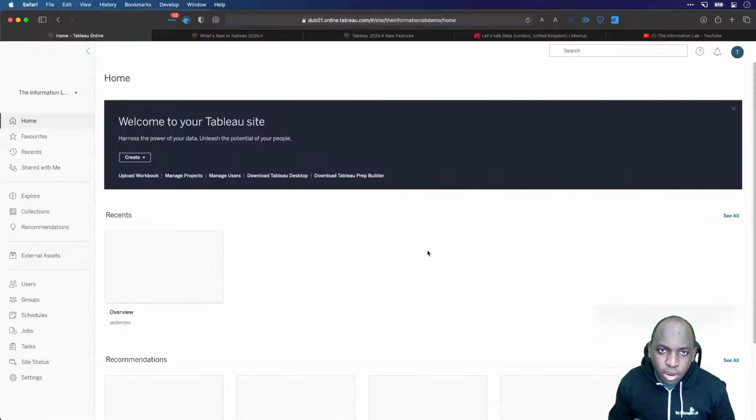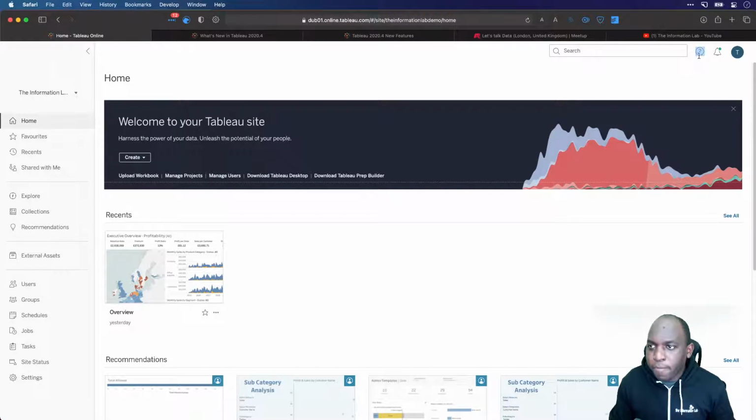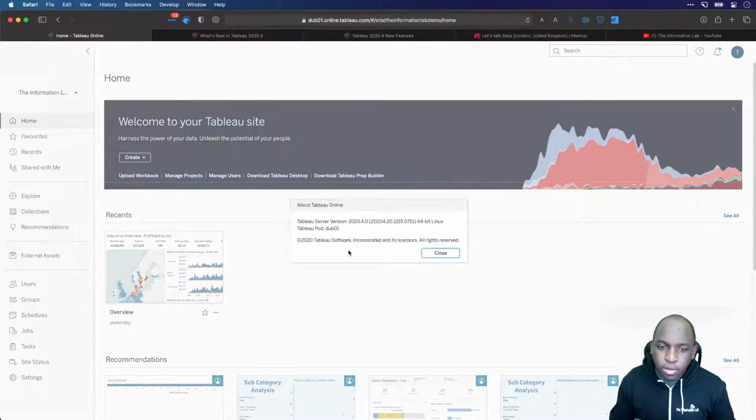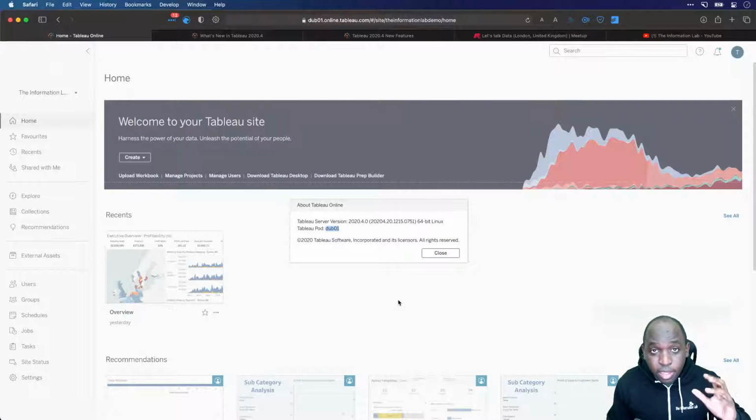It's actually going to ask me to log in. I should already be logged in. There we go. And if I go over here to the About Online, you'll see that this says DUB01. So this is a really, really good place to try the best of Tableau, in my opinion, because they are really putting a lot of effort into making sure that the online experience is really good. And so that's what we're going to be using mostly today.